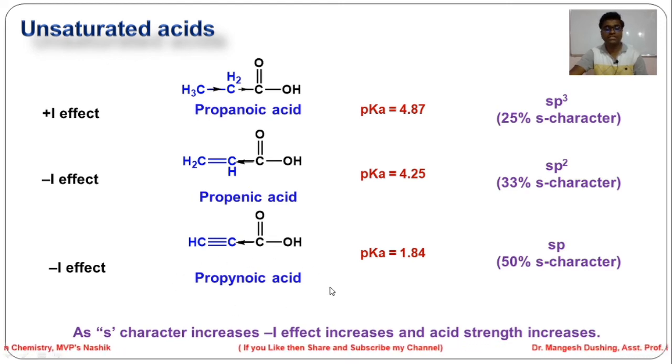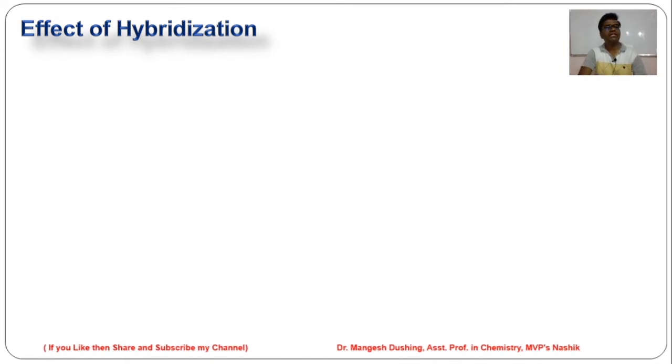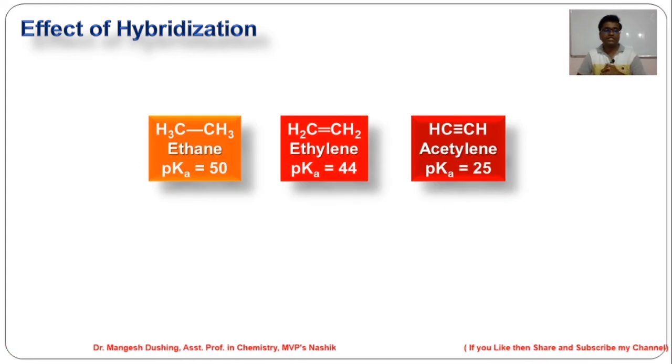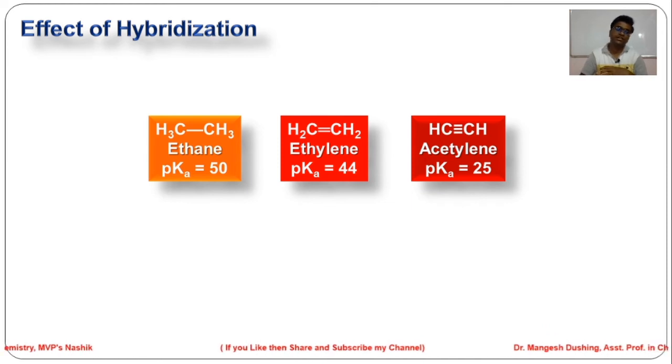Now, we will see the effect of hybridization. Just now we saw that as the S character increases, the minus I effect increases and the acid becomes stronger. We will see now ethane, ethylene and acetylene. Ethane is sp3 hybridized, ethylene is sp2 hybridized, while acetylene contains sp hybridized carbon.